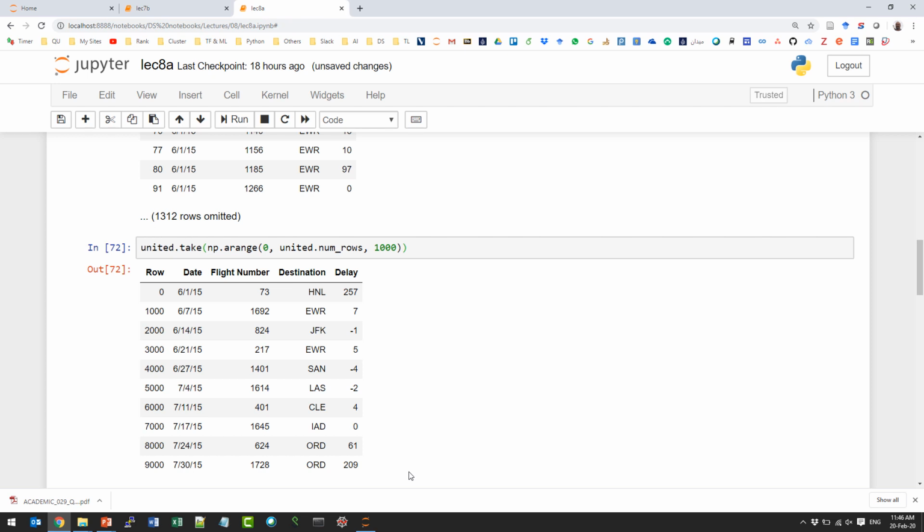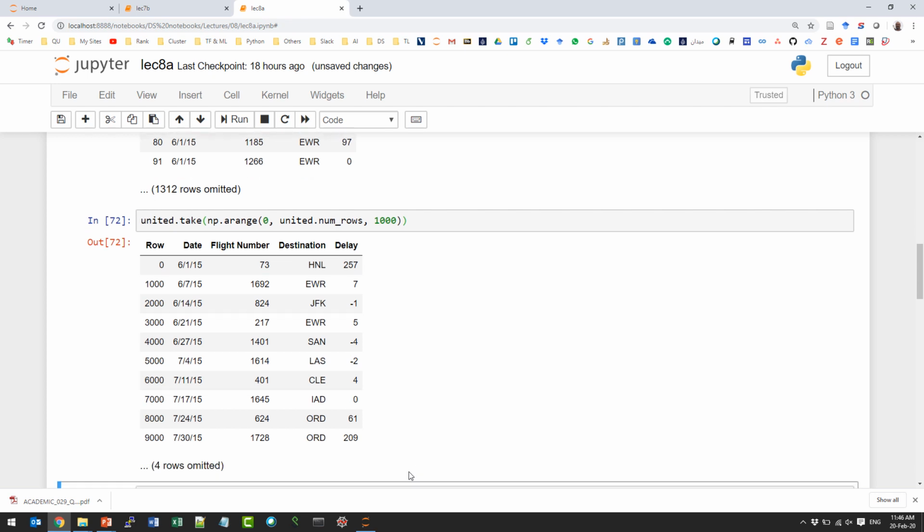Okay, but given the data set, we are saying give me the row number 0, row number 1,000, and so on. If we label them by numbers, there's no randomness. If you don't know the chance before you do the sampling, then it's a random sample. But now you know the chance, right? Because only the rows 0 and 1,000 and 2,000 will be selected, so there is no randomness. So this is a deterministic sample. Right, Amina?